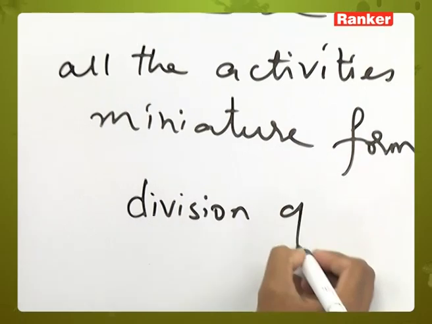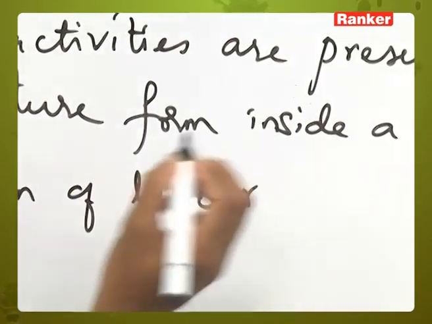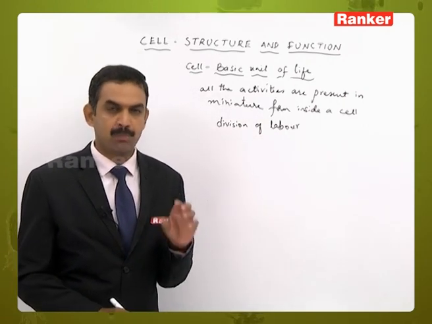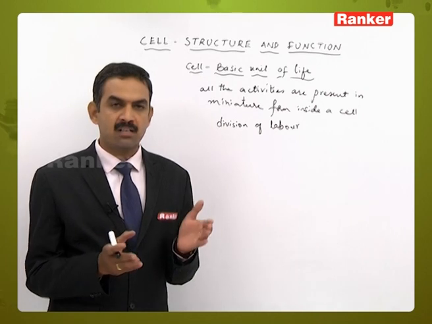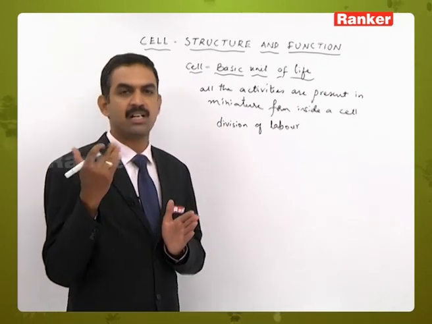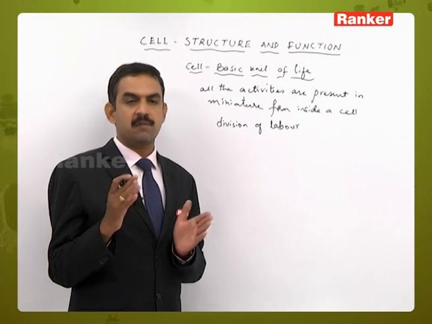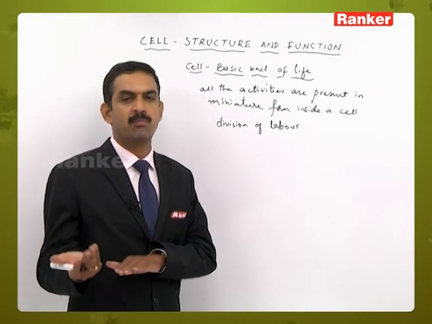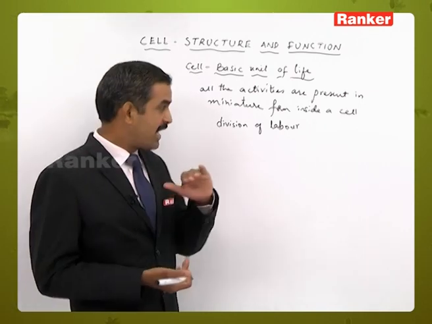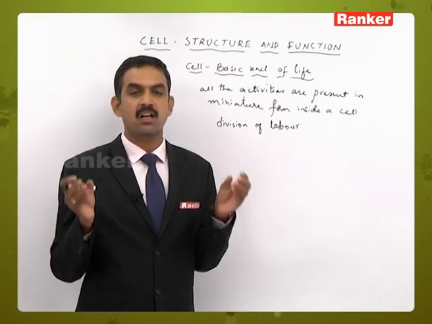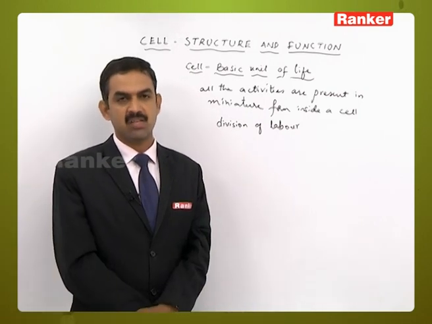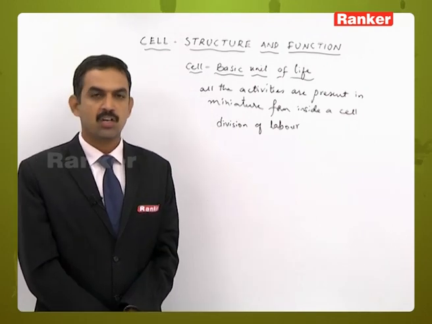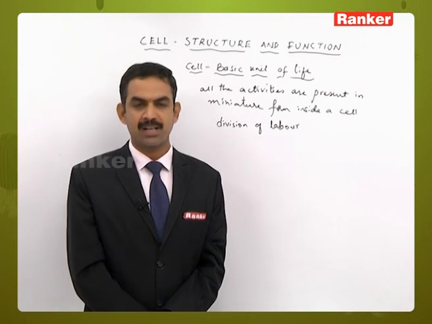In higher plants, sometimes we can see the division of labor also. What do we mean by division of labor related to cells? There are some cells present in particular specific regions of the plant or animal. They perform some specific function related to that organ. If similar types of cells are present in some other parts of the plant or animal body, they will perform some other type of function. So they divide the functions according to the place where they are present inside the organism. That is called division of labor. Let us take a small example here. You might know about parenchyma tissue present in plants.